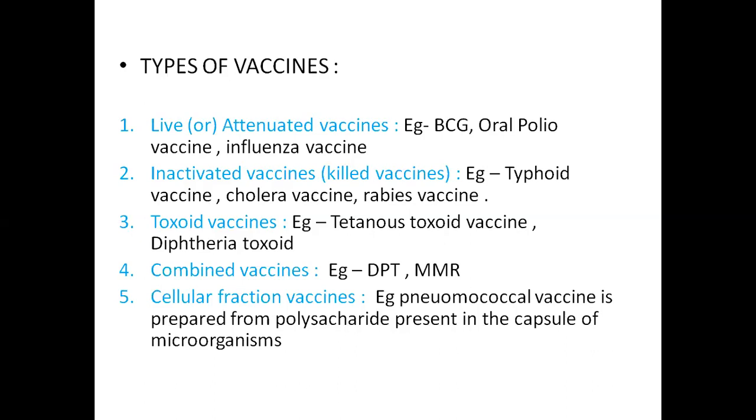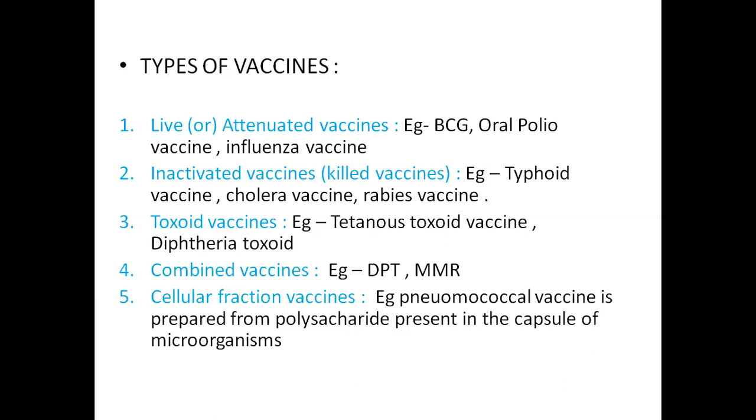The fourth type of vaccines are combined vaccines. That is, more than one vaccine is included. Examples: DPT, that is diphtheria, pertussis, tetanus, and MMR, measles, mumps, rubella. More than one kind of immunizing agent is included in this vaccine. It is also called mixed vaccine.